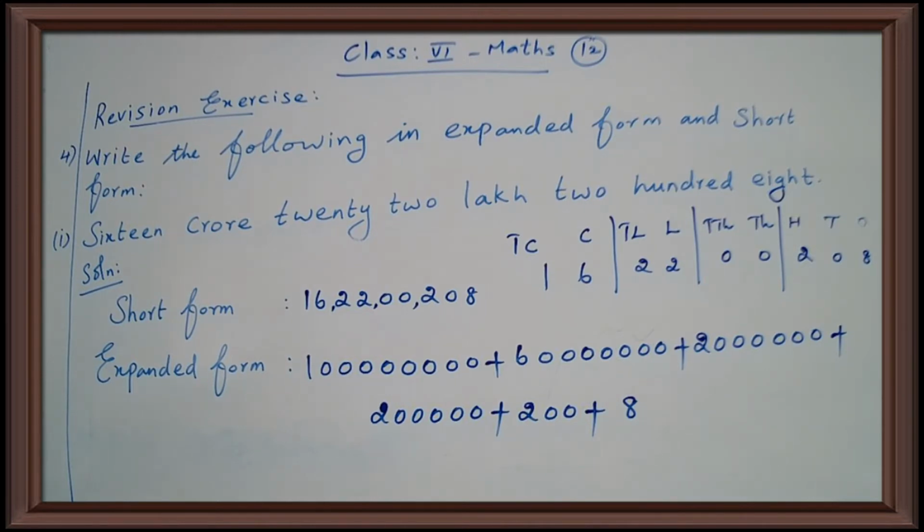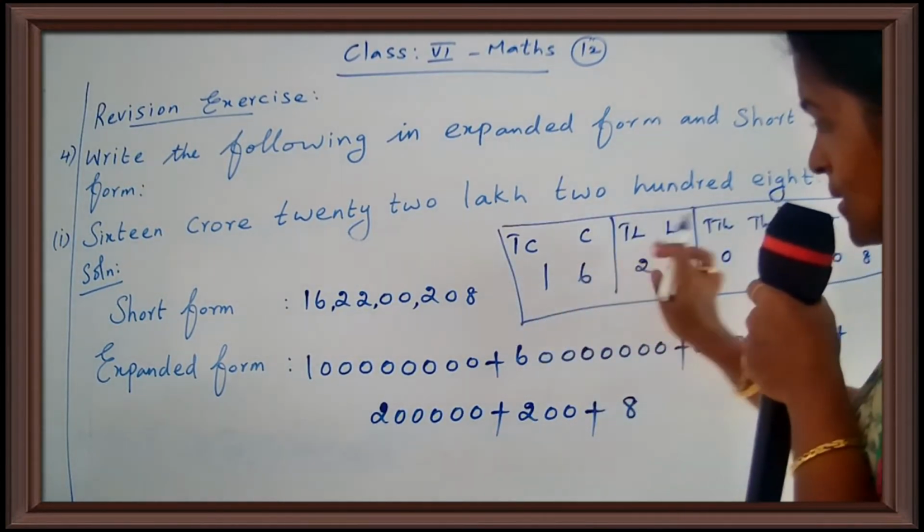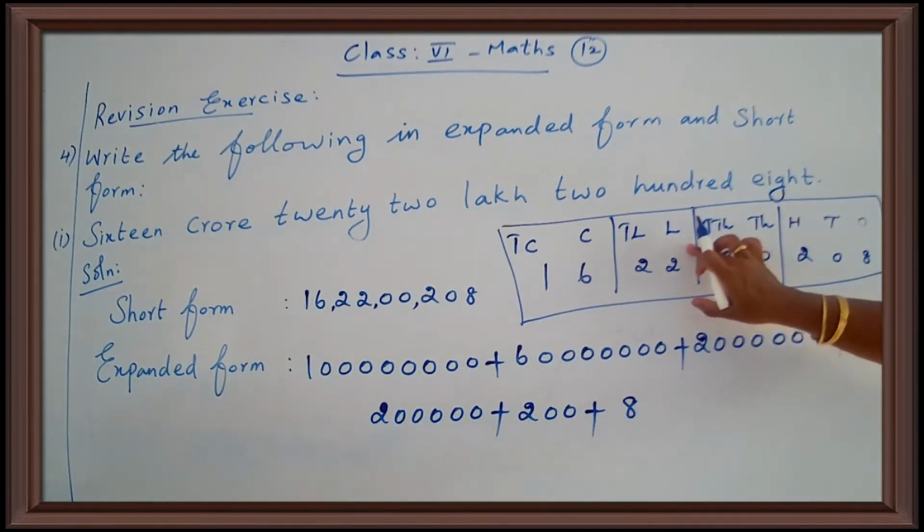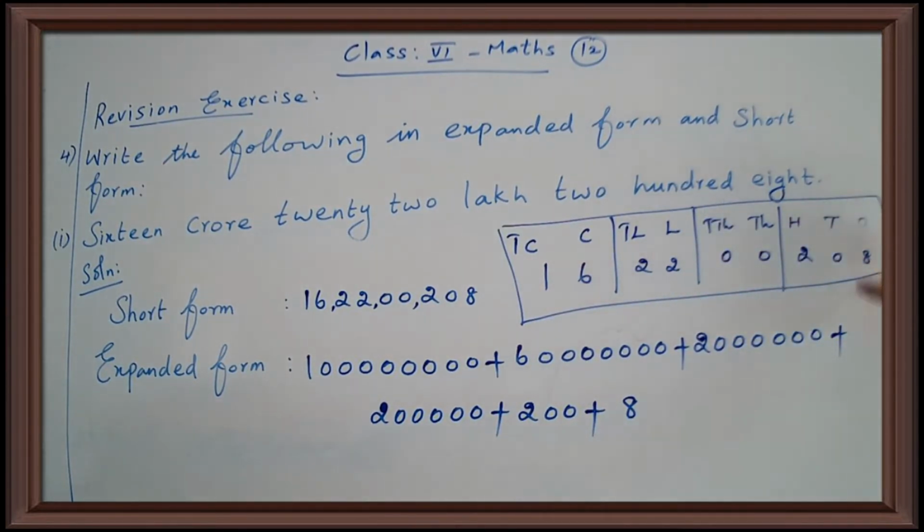Okay, children. Write the question: 16 crore 22 lakh 208. First of all, you write in short form. This is the rough work area, so you write in your note in the rough work area.